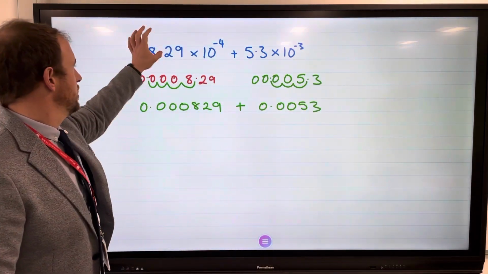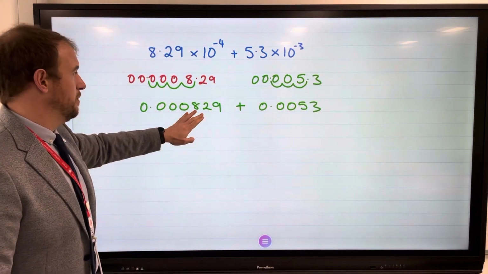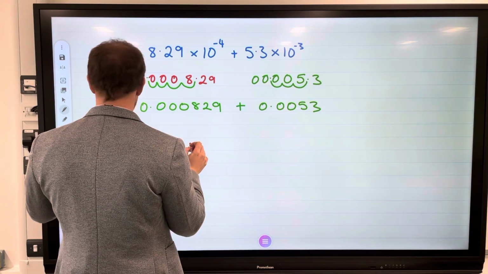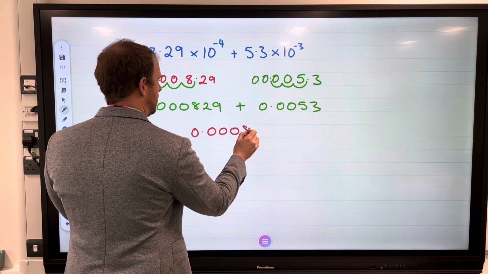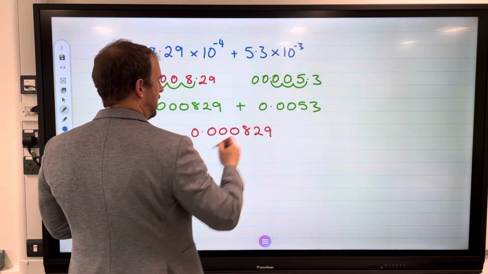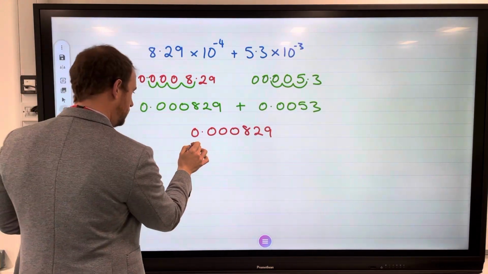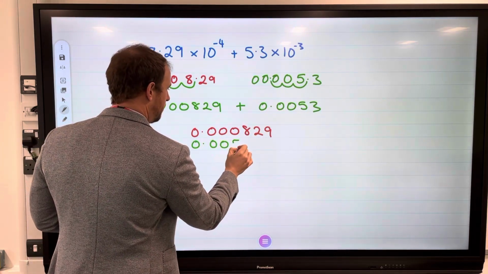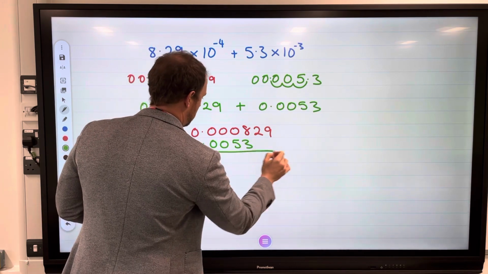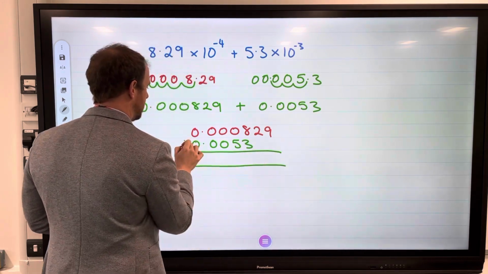So we've converted standard form into ordinary numbers. We now need to add these together. 0.000829. Add it to this number here. Let's use the decimal point to help us. 0.0053. And we're going to add these together.